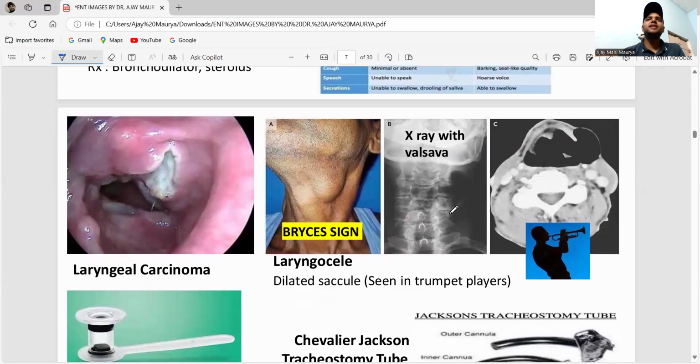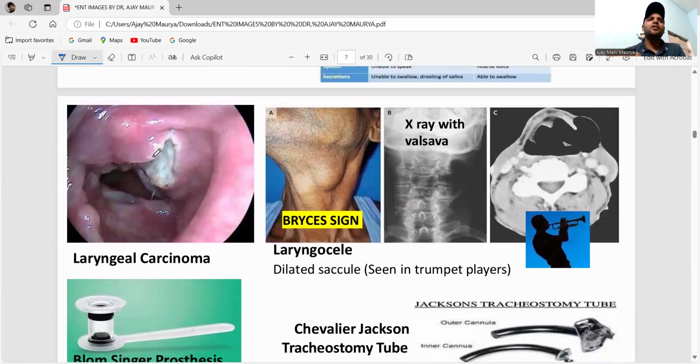Next one is the laryngeal carcinoma. Just remember the image. This one, guys, is the brace. This is the laryngocele. People who play the trumpet, they are always blowing. See here, there is a swollen sac.